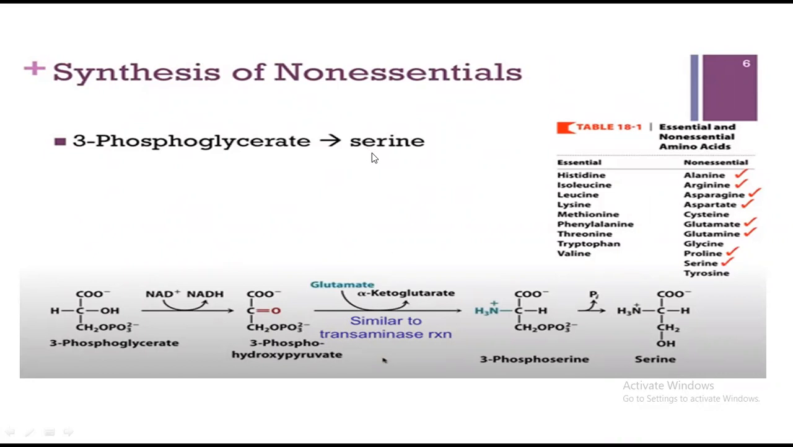After that, 3-phosphoglycerate can give rise to serine, and this is a complex chemical reaction. This is the phosphoglycerate, and with the addition of phosphohydroxypyruvate, and with the help of glutamate and alpha ketoglutarate, it can give rise to serine. If you look into it carefully, you can easily find the difference. Just look here, these double bonds are broken down, and NH3 is bonded to it, and it gives rise to serine. So phosphoglycerate can also give rise to serine.